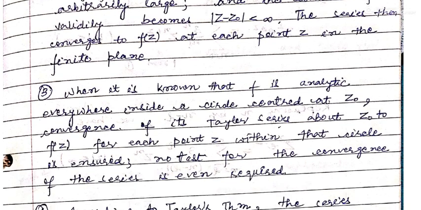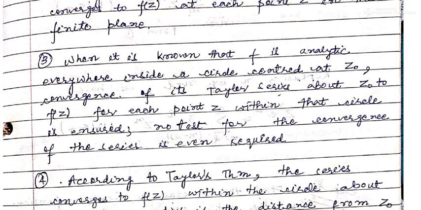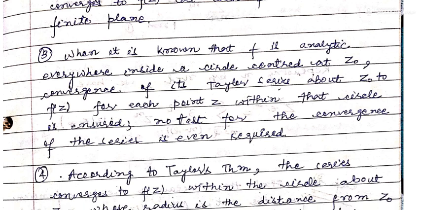Now the third remark is, when it is known that f is analytic everywhere inside a circle centered at z0, convergence of its Taylor series about z0 to f(z) for each point z within that circle is ensured. Even no test for the convergence is required.